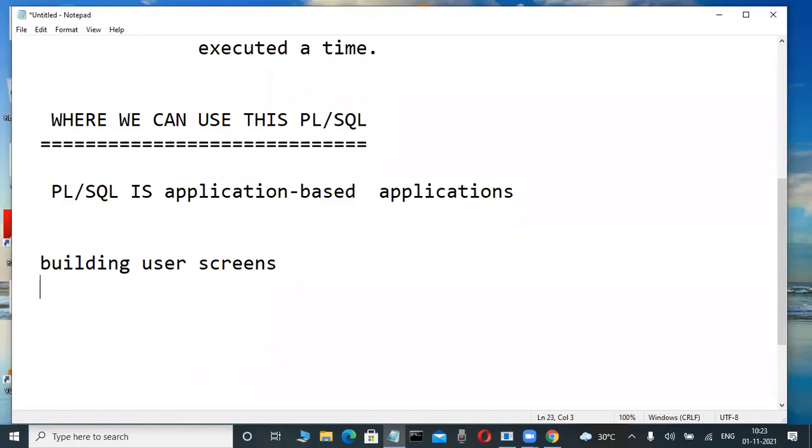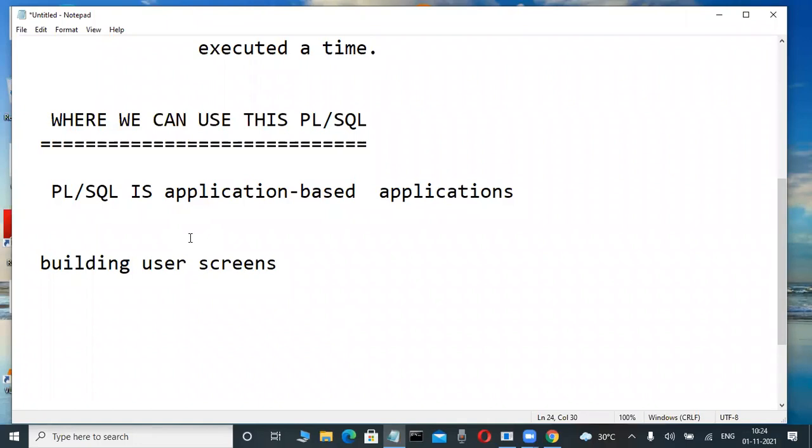Again, observe it here. Suppose you are a Java or .NET programmer. These are front-end languages. Java, .NET, PHP, these are front-end languages. In that front-end language, sometimes back-end logic is required for developing web pages.